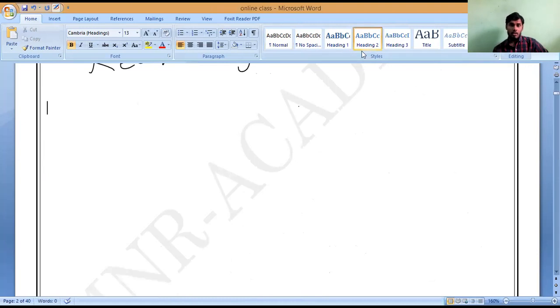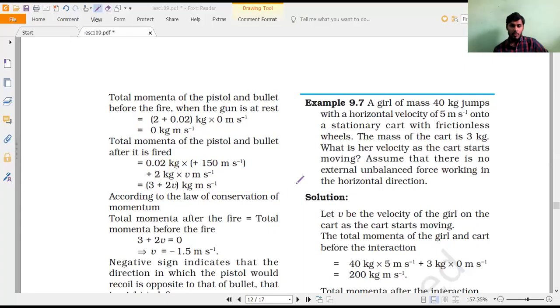Next one. 9.6 is over. What is next? 9.7. So let us go with that 9.7 now. So all of you open page number 125. Check it now, 9.7, all of you. So what is this? You can understand carefully.